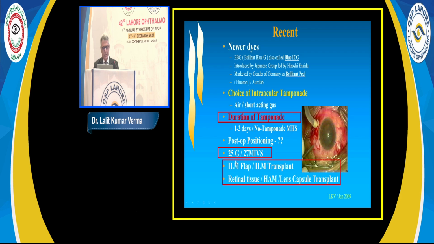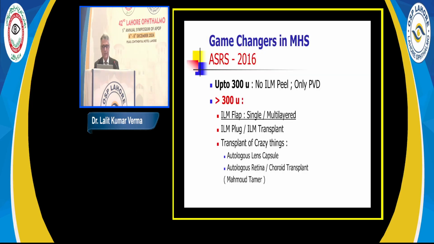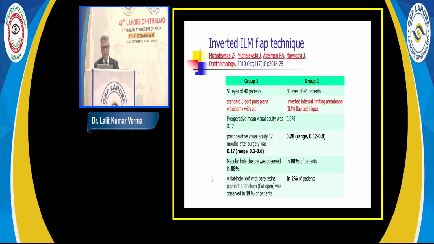And attention is also focused on smaller gauge instruments like 25, 27 gauge, and a lot of other things like ILM flap surgery or retinal tissue or even lens capsule or human amniotic membrane being used to close the macular hole. So this was the one conference which I attended way back in 2016, where I heard about the flap for the first time. And in this ASRS conference, there was one hall devoted only to flap surgery. And this was a gentleman whom we interacted with, Mike Leska, who described a series of patients of